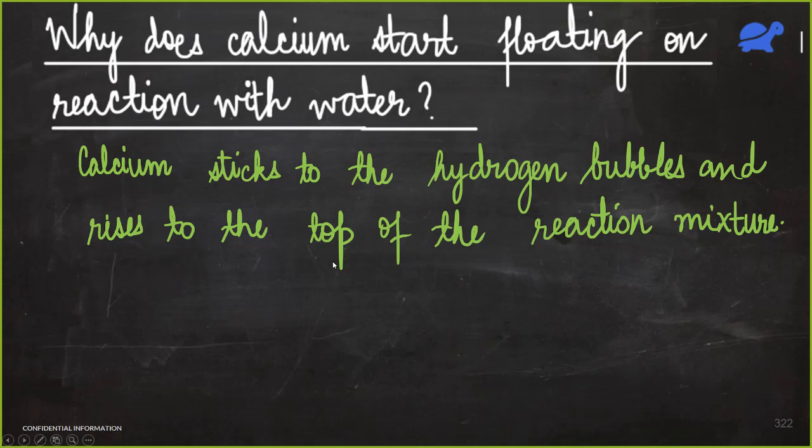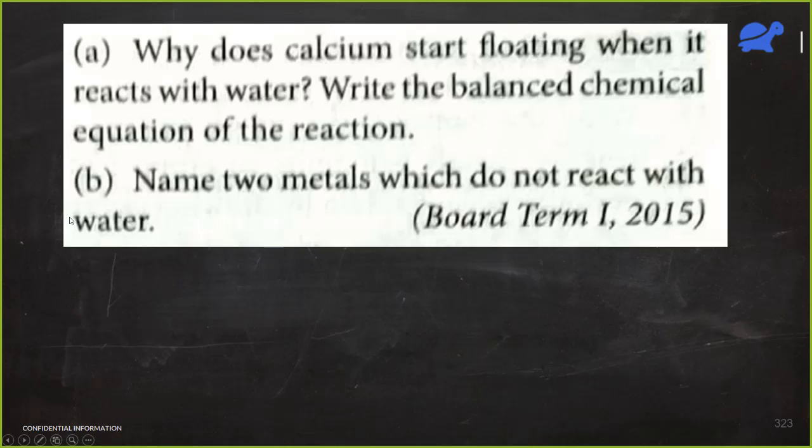Okay, so I think this is clear now and let's try to answer this question. So this was a 3 marker. First part was of 2 marks and second part was of 1 mark. Unmute and answer the first part of it.